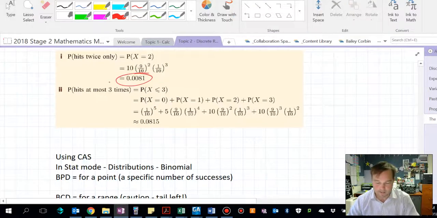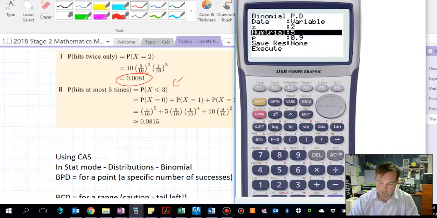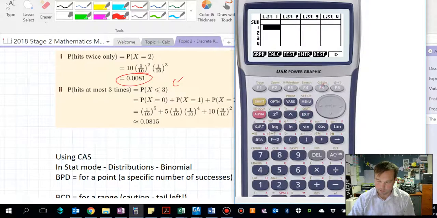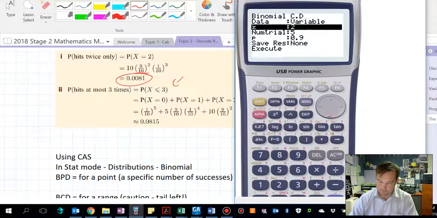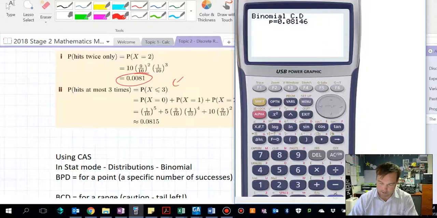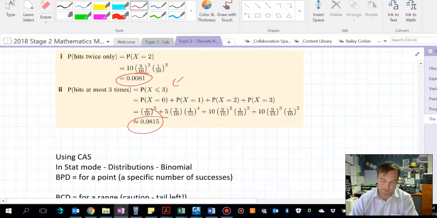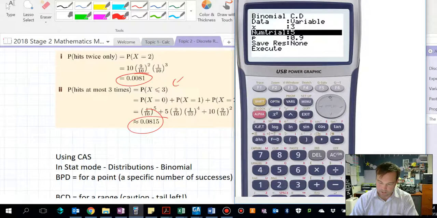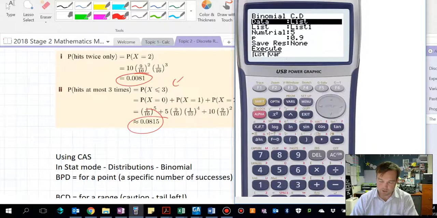Alright. Now, the probability of X being less than or equal to 3. Well, we could do it individually. The probability of 0 hits, 1 hit, 2 hits, 3 hits. Or there's this option here, distribution binomial BCD is cumulative, meaning this tests a range. So here we want the number of successes to be 3, and note that means up to and equal to 3. Execute, 5 trials, P is 0.9, and that there is 0.146, which is this answer here. Note when you go in here originally, this may look like a list. You don't want it as a list, you want it as a variable.